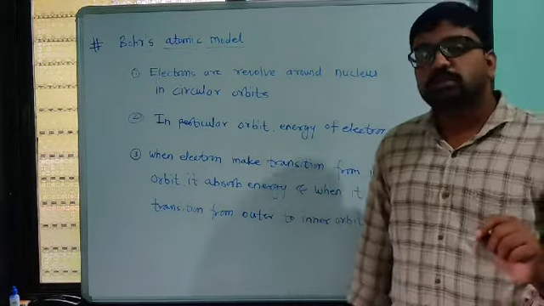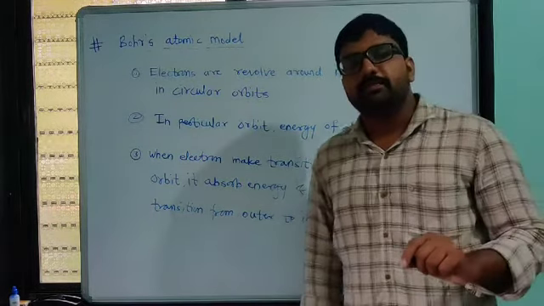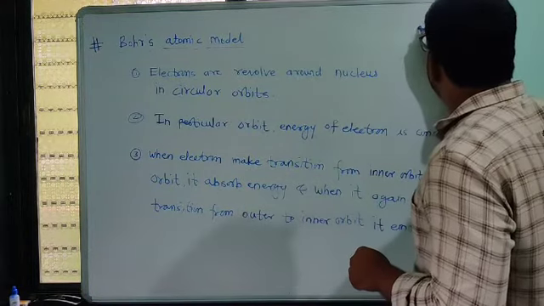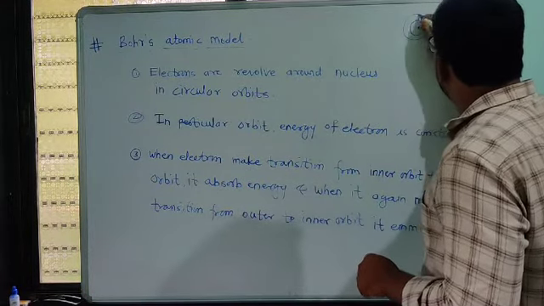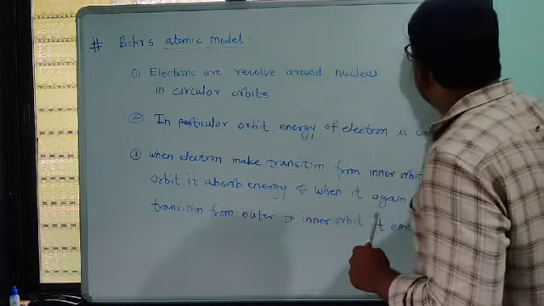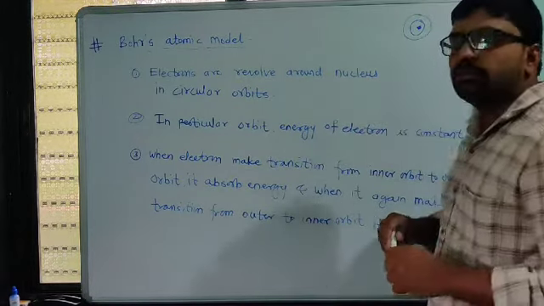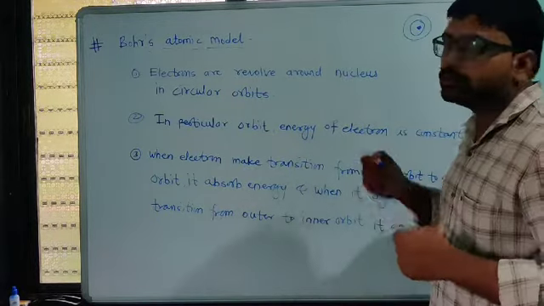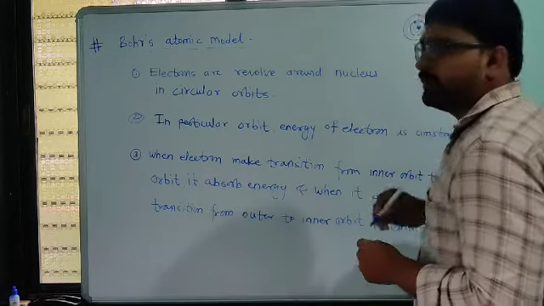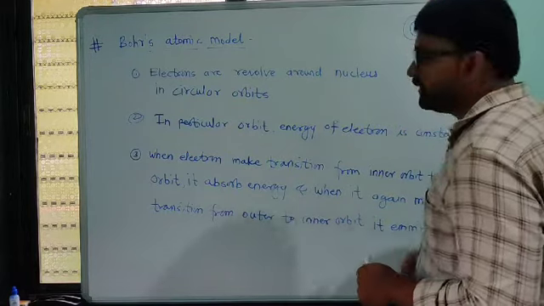According to the predictions of Rutherford's atomic model, inside the atom, the whole mass of that particular atom is gathered at the nucleus, and negatively charged electrons revolve around the nucleus. Also, there is some space between the nucleus and these orbits of the moving electrons.